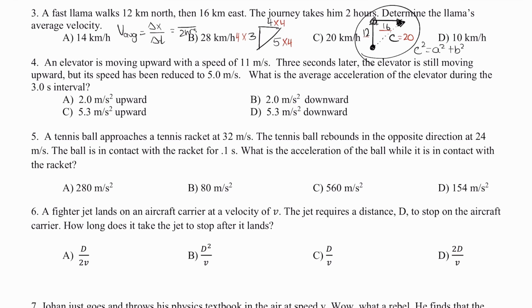This is a Pythagorean triple. Therefore, my displacement is 20. When I divide by 2 hours, I'm going to get 10 kilometers per hour. And that's going to be letter D.